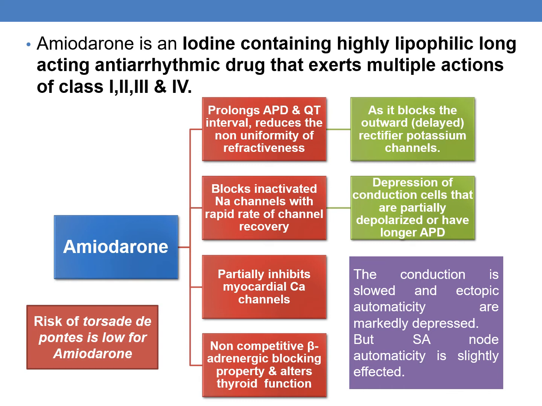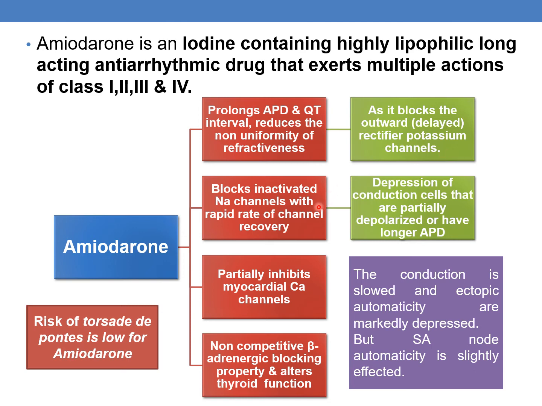Now coming to amiodarone. Amiodarone is an iodine containing highly lipid soluble long-acting antiarrhythmic drug. It exerts multiple actions of class 1, 2, 3 and 4. Coming to the various pharmacological actions of amiodarone, the first one is it prolongs the action potential duration and QT interval and reduces the non-uniformity of refractoriness. This occurs as it blocks the outward rectifier potassium channels.